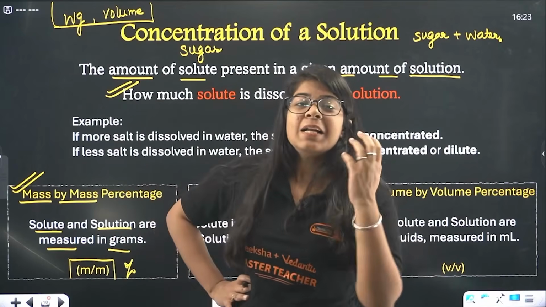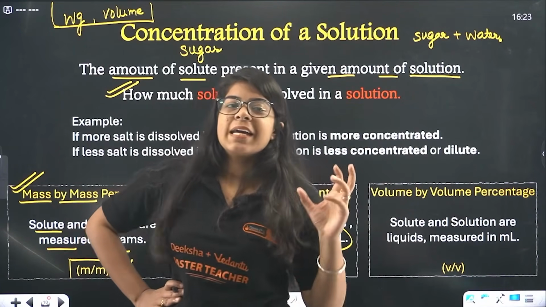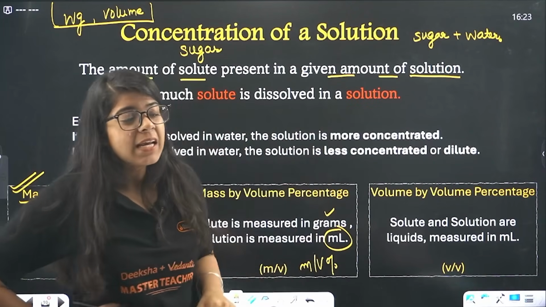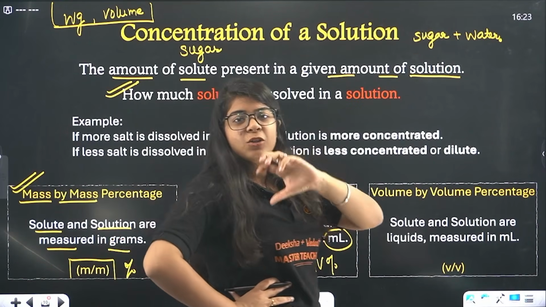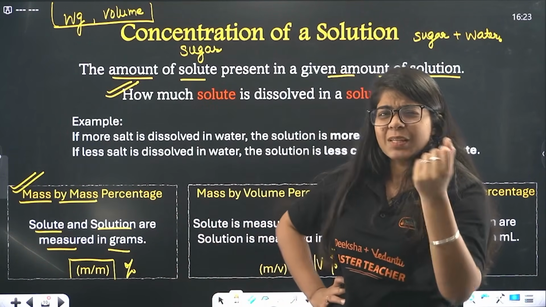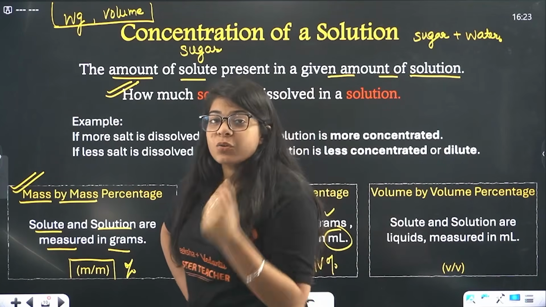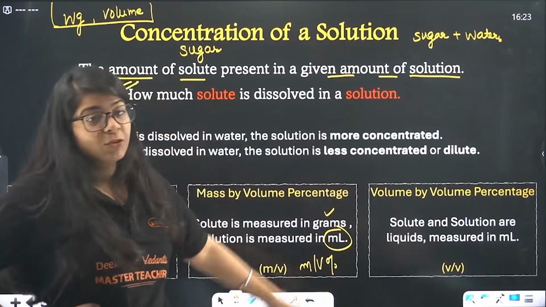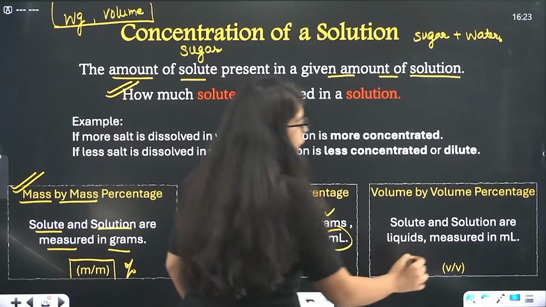No, you can't. But there will be lots of cases, beta, in which we add some liquid in another liquid, like lemon juice. If you squeeze the lemon and take 2 or 3 drops out, you can measure that in milliliters. So if you are adding lemon drops in water, then we'll calculate by volume percentage.